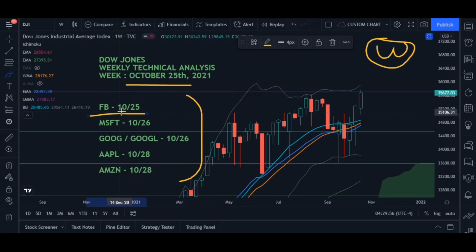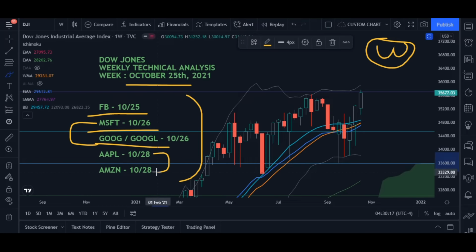So Facebook will post its earnings on October 25th, which is Monday. Then Microsoft and Google on October 26th. So this Tuesday, October 26th, we'll be able to see some very heavy movement in the Dow. Then we have Apple and Amazon on Thursday, so again we will be seeing some good movement in these indices. Tuesday and Thursday are the most important days in this week.